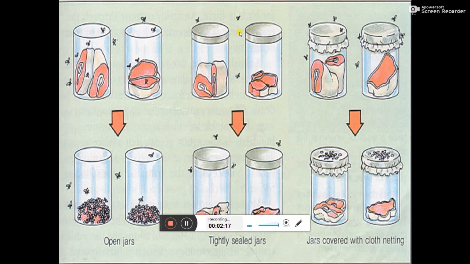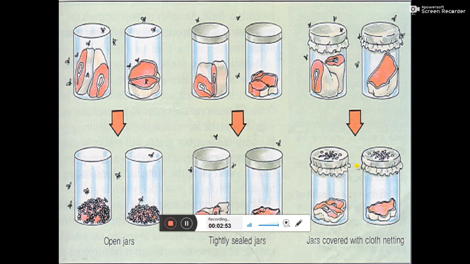And the second one was covered with a lid, where there is no chance of maggots. And the third one, he covered with a cloth-like netting material. So, what do we conclude from this experiment? According to the spontaneous generation theory, we say that from the non-living meat arises the maggots. But when the jars were closed, what happens? The maggots are not formed in either case.